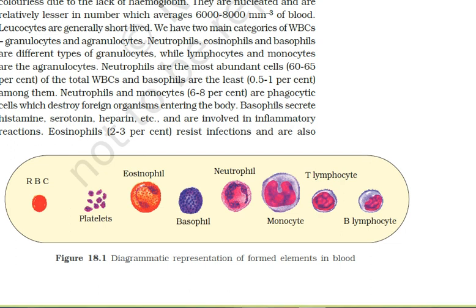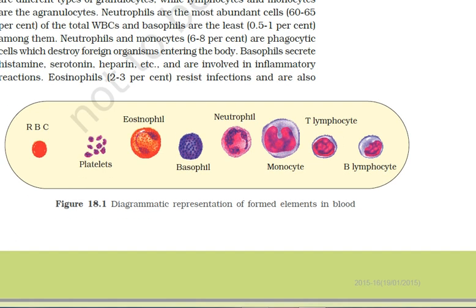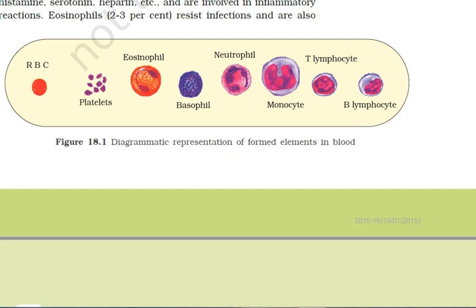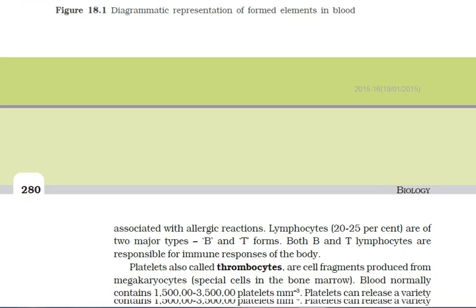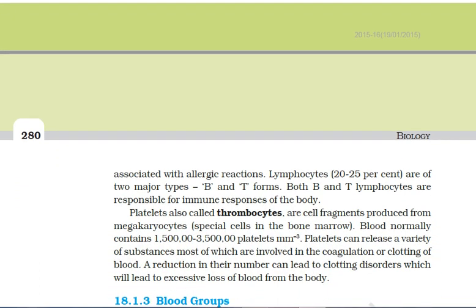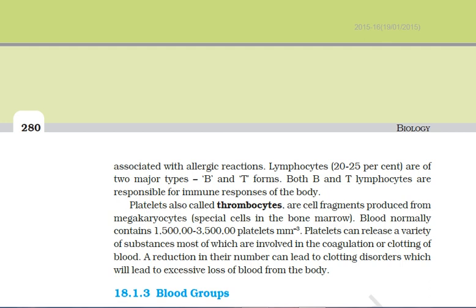Another type is the thrombocytes. Thrombocytes are also termed platelets, and they are very important components of the blood. These thrombocytes are cell fragments, and they are produced from megakaryocytes. What are megakaryocytes?